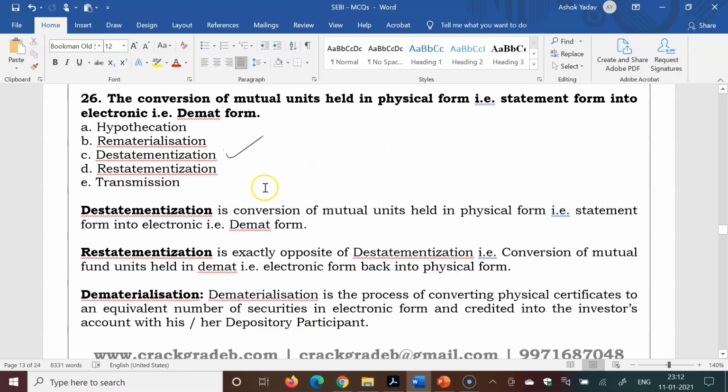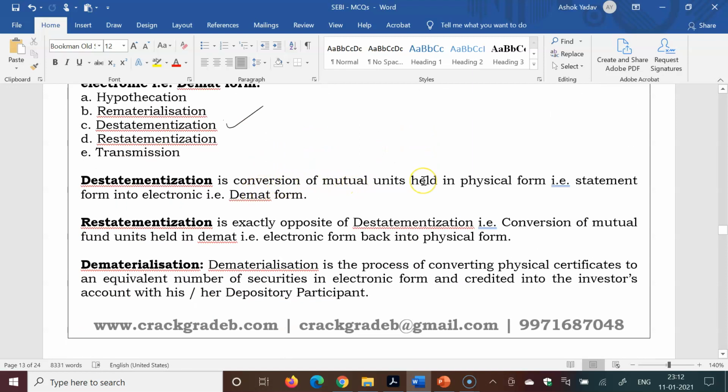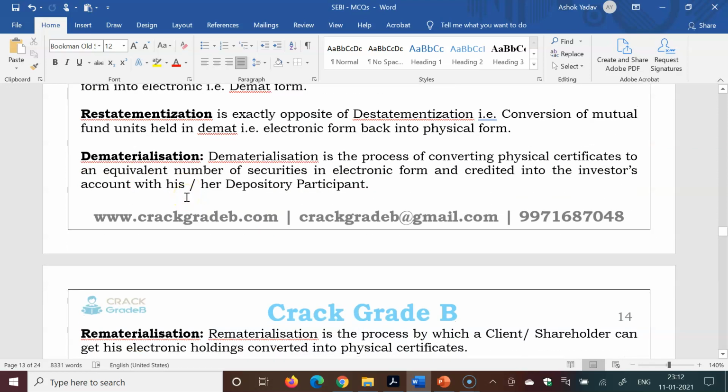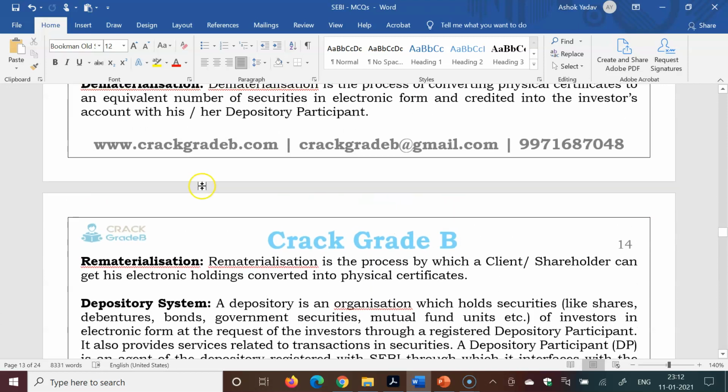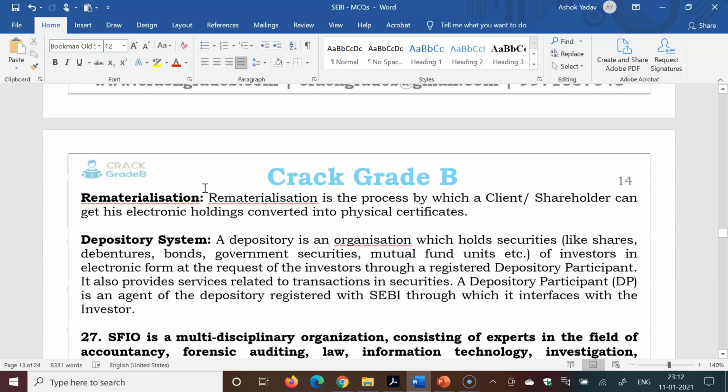So destatementization is the right answer. Destatementization is the conversion of mutual fund units held in physical form to electronic form. That is called demat. And restatementization is the reverse of this one. Dematerialization is the process of converting physical certificates of securities into electronic form and crediting them into the investor's account with a depository participant. It means the physical form of a share will be converted into demat form, and rematerialization is the reverse of dematerialization.